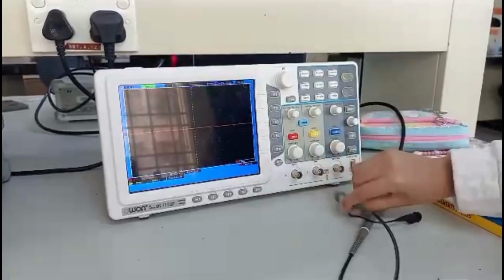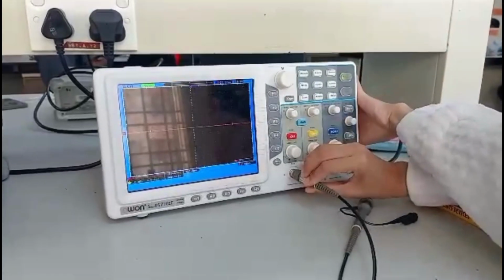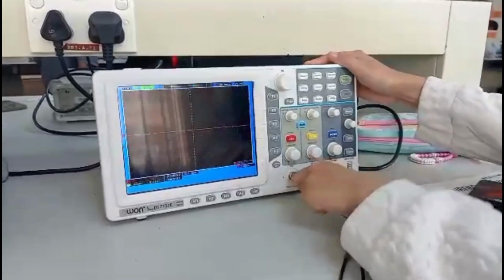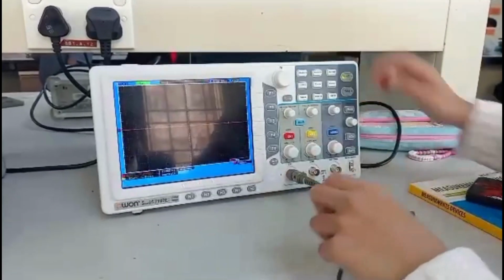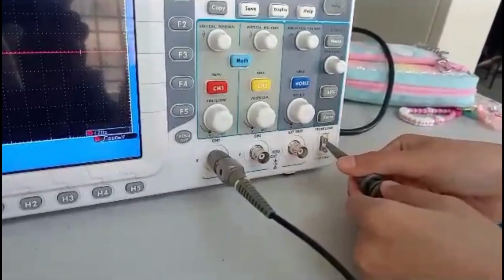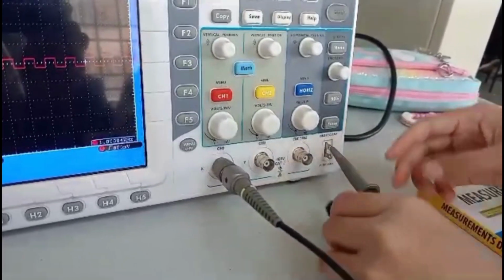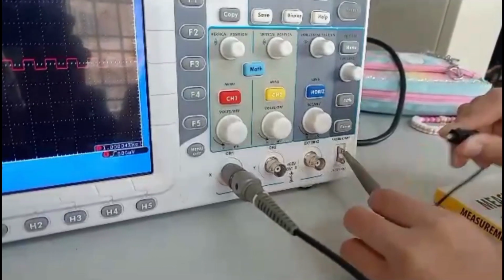Put the probe to the input BNC socket. Put the hook tip to the probe comb and the crocodile clip to the ground at the probe comb.